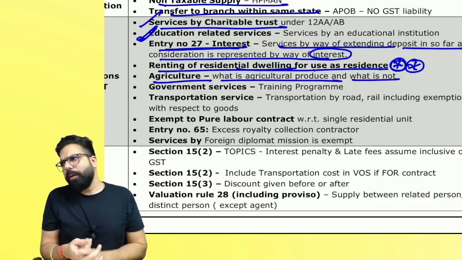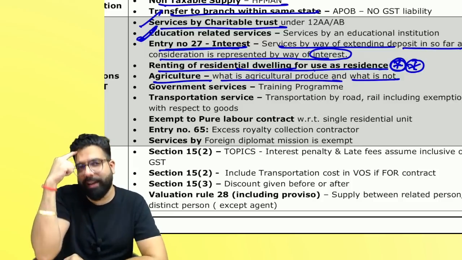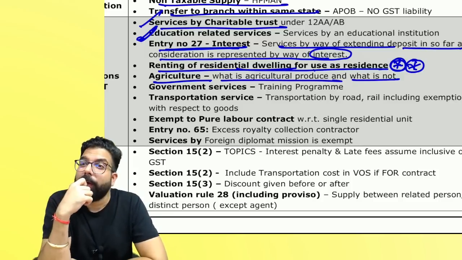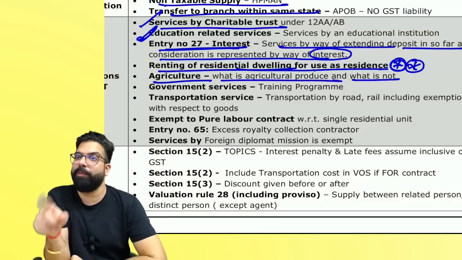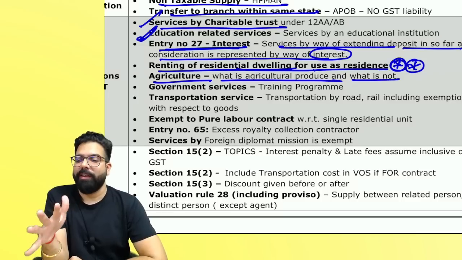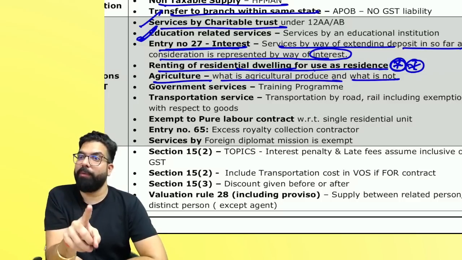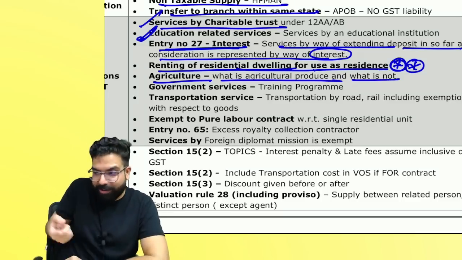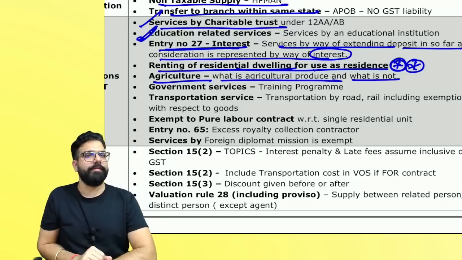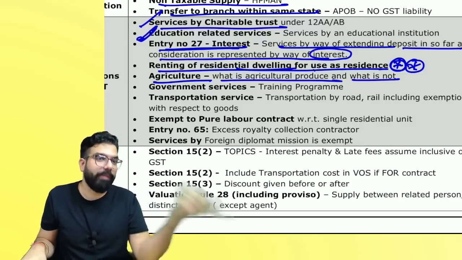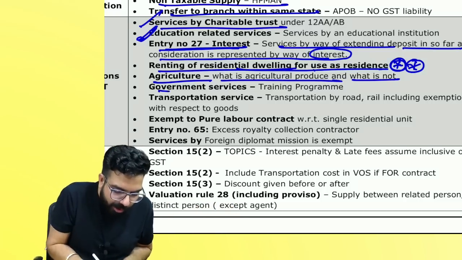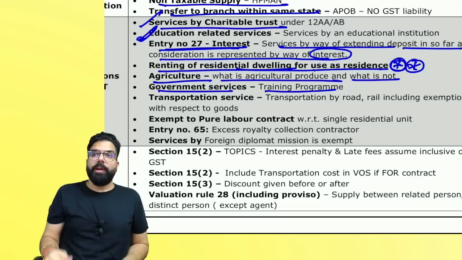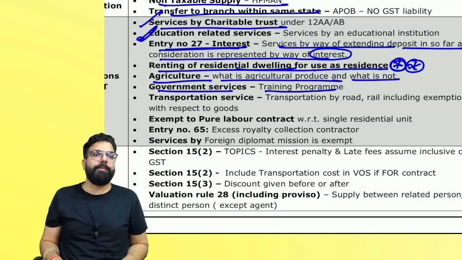Sir, what did we see in the big question, everyone? Agricultural produce related: potato and potato chips. Potato is agricultural produce, so any services taken with respect to potato, no GST. But if it is taken with respect to potato chips, GST will come and you will get credit also, provided you are a supplier of that potato chips. Output tax pay liability is there, input tax credit you will get.